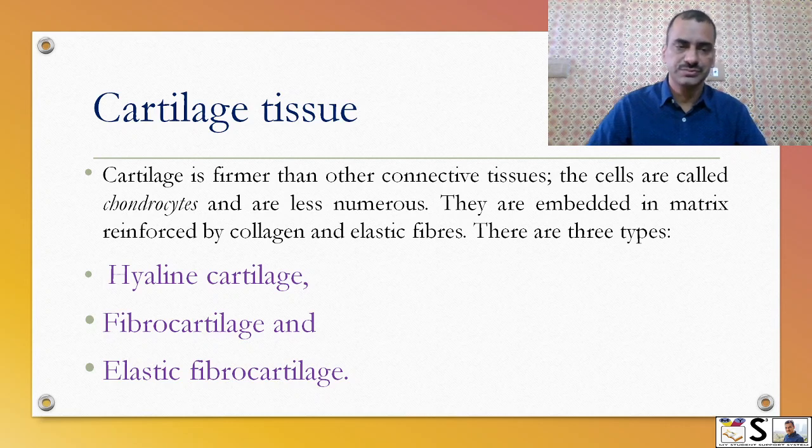Cartilage tissue. Cartilage is firmer than other connective tissues. The cells are called chondrocytes and are very less in number. They are embedded in the matrix, which is reinforced or given power by collagen and elastic fibers. Cartilage is of three types: hyaline cartilage, fibrocartilage and elastic fibrocartilage.